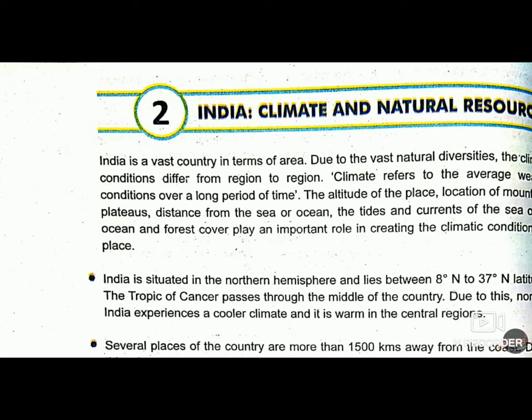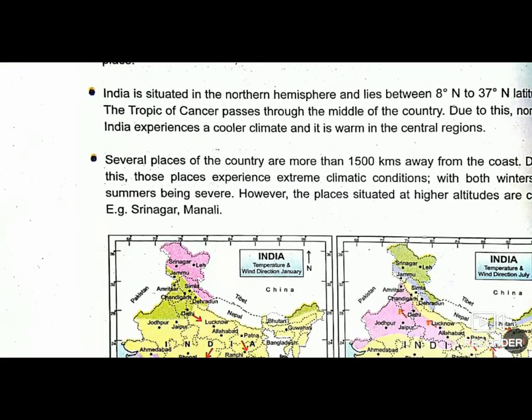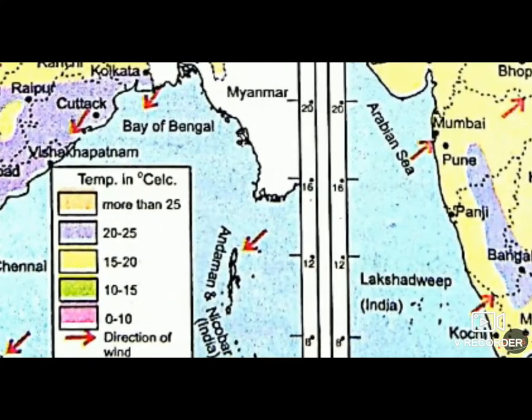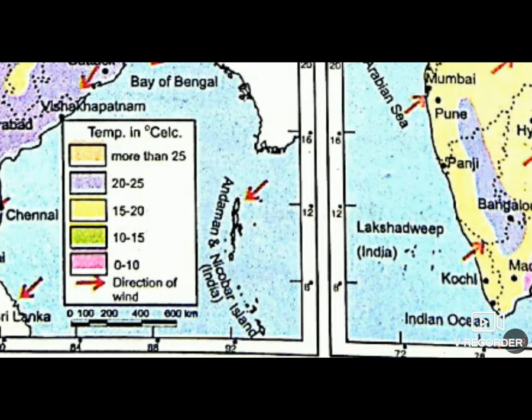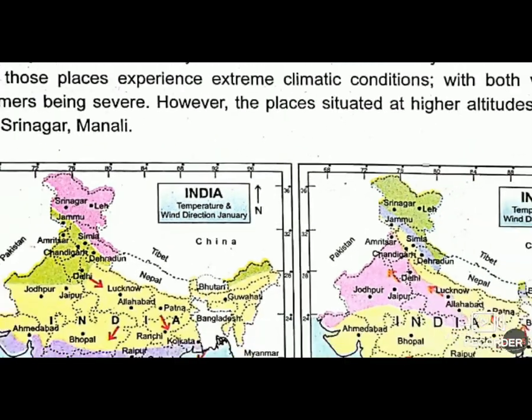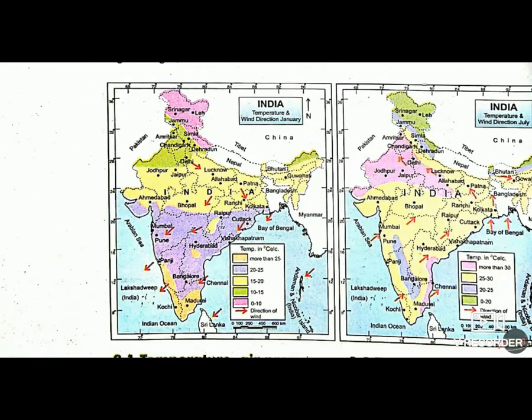India is situated in the northern hemisphere, lies between 8 degree north to 37 degree north latitude. You can see in this map, this is 8 degree north to this is 37 degree north. Due to this, the Tropic of Cancer passes through the middle of the country. So, the northern India experiences cooler climate and warm in central region because of Tropic of Cancer.